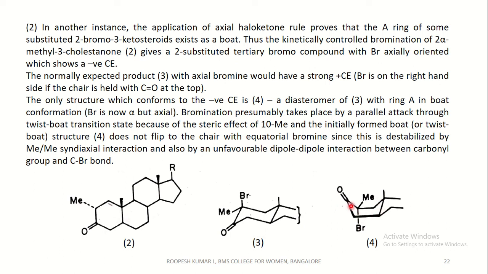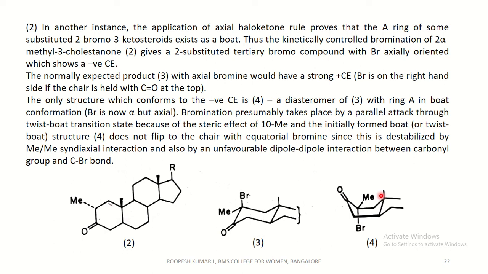Bromination presumably takes place by a parallel attack through a twist boat transition state. This is a boat form, whereas in the transition state this boat will be twisted, hence it is called a twist boat transition state because of the steric effect of the 10 methyl. This is the 10 methyl.